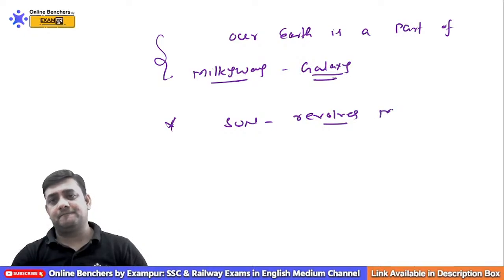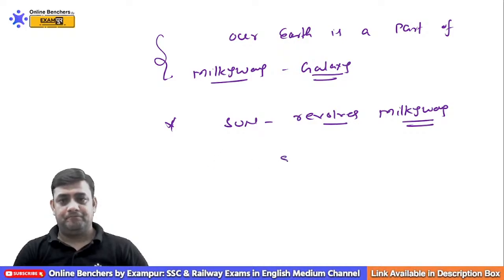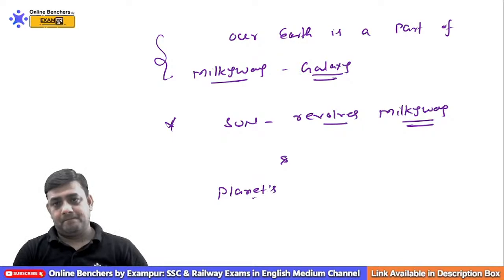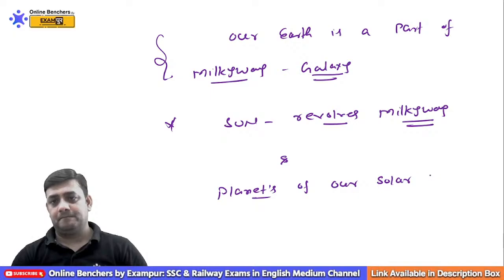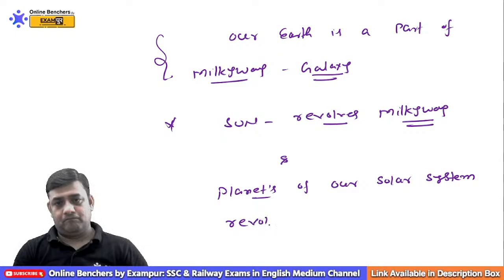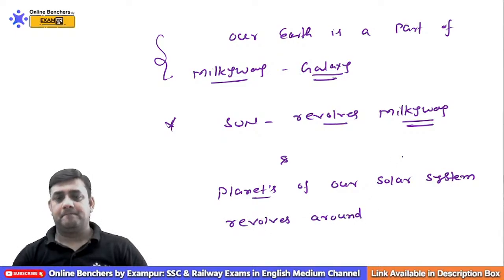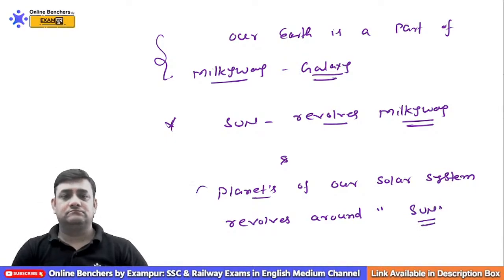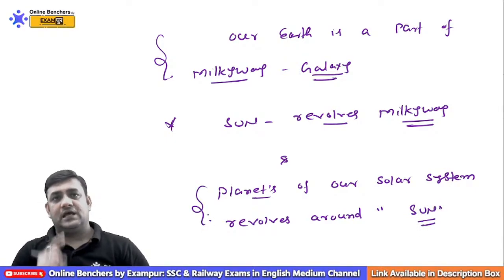Sun revolves around the Milky Way and the planets of our solar system revolve around the Sun.